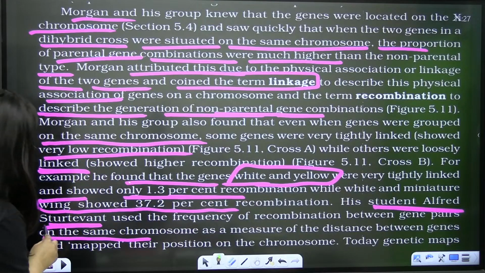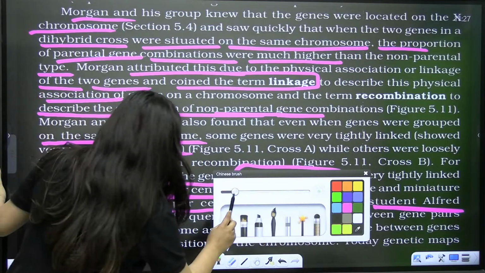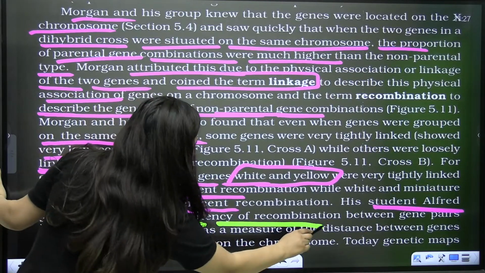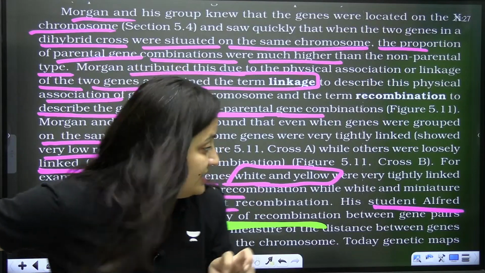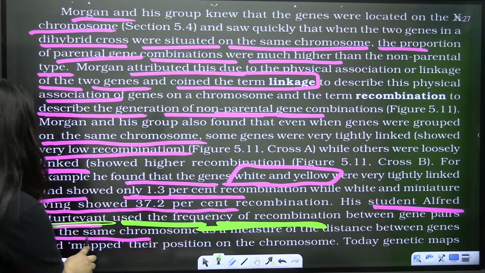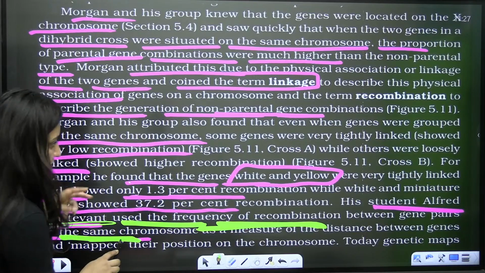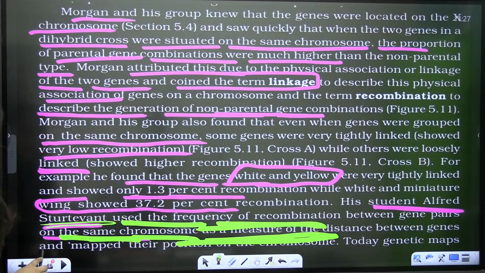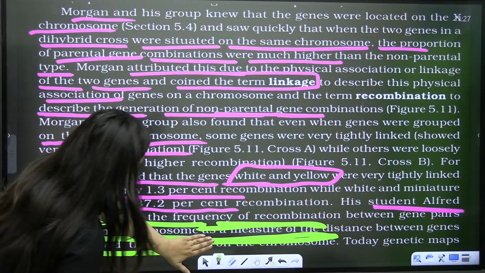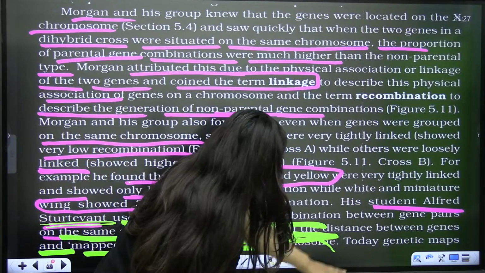His student Alfred Sturtevant used the frequency of recombination between gene pairs on the same chromosome as a measure of distance between genes and mapped their position on the chromosome.